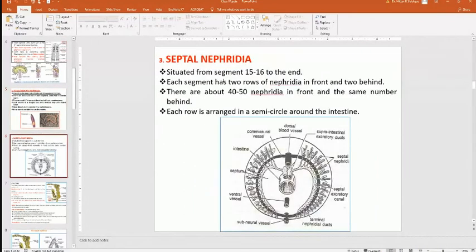The third one is the septal nephridia, situated from segment 15 to 16 to the end. Each segment has two rows of nephridia in front and two behind. There are about 40 to 50 nephridia in front and the same number behind. Each row is arranged in a semicircle around the intestine.